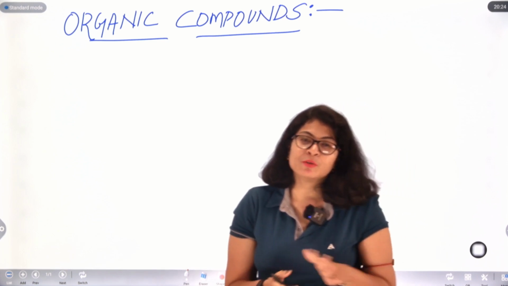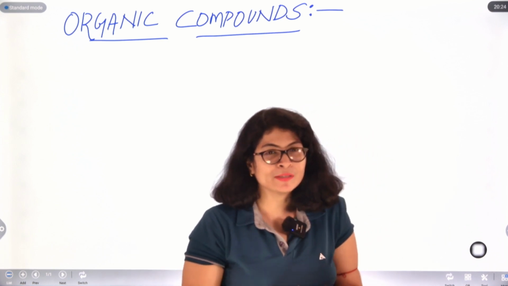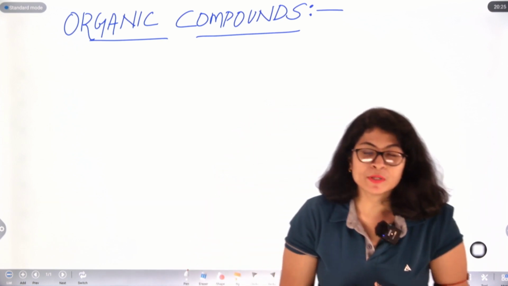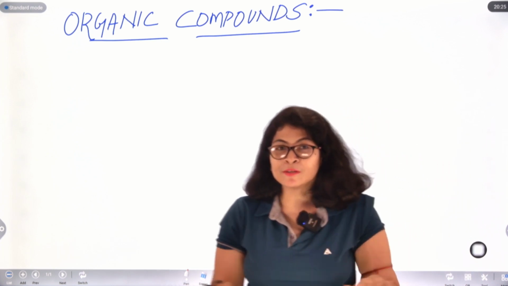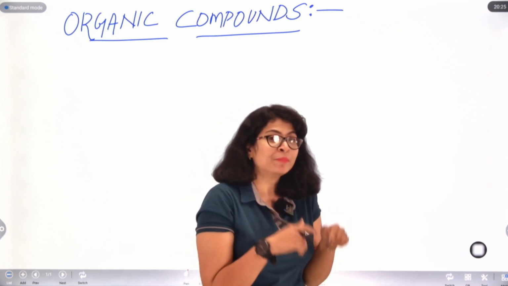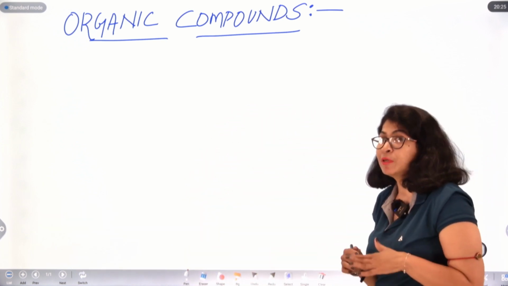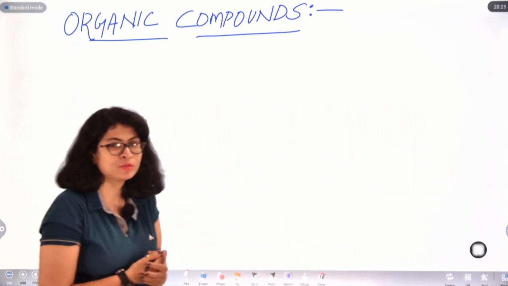In the previous videos, we were learning some important things about carbon. We were learning what carbon is, what kind of bonding carbon undergoes, what the properties of carbon are, and what the allotropic forms of carbon are. So now we are all set to dive deeper into the topic of organic chemistry. Before going deeper, let us first know what organic compounds are.